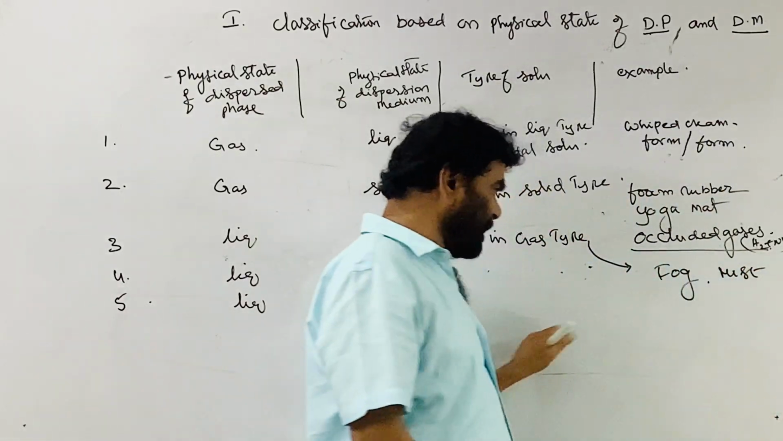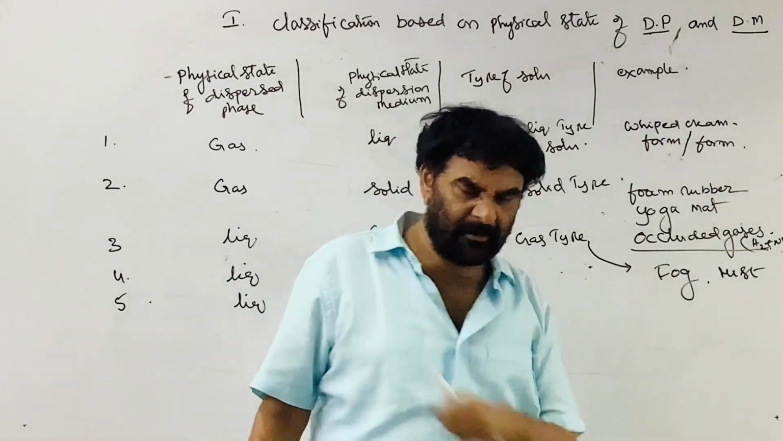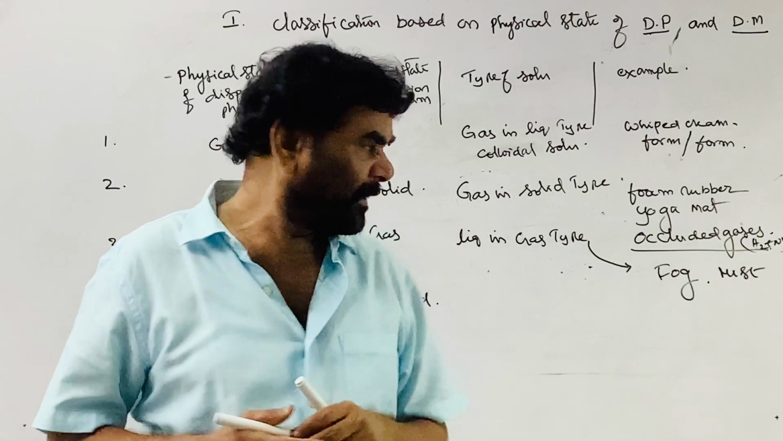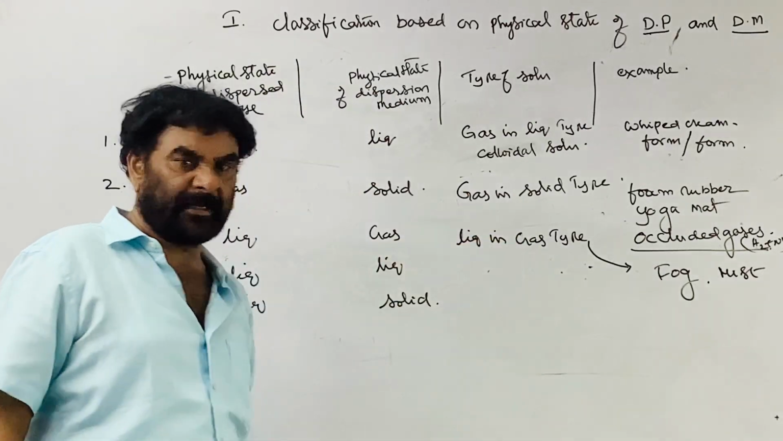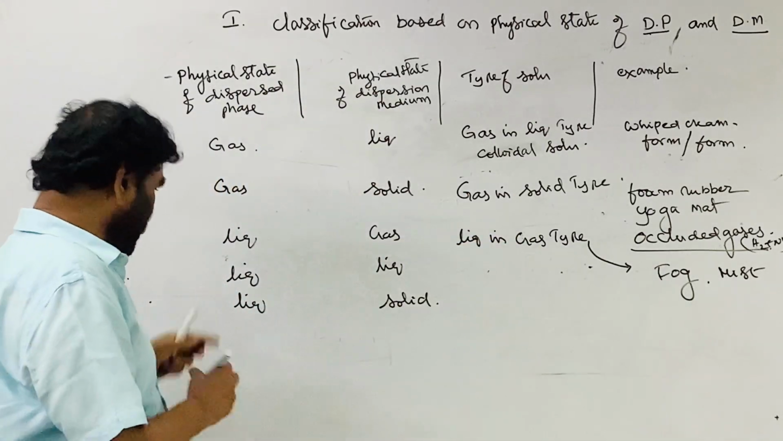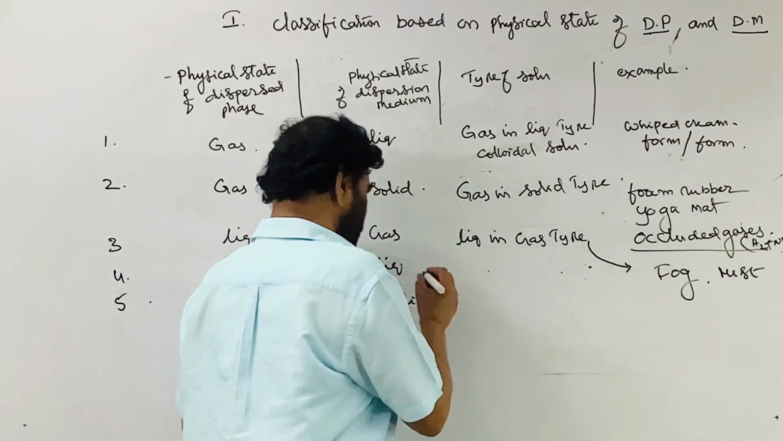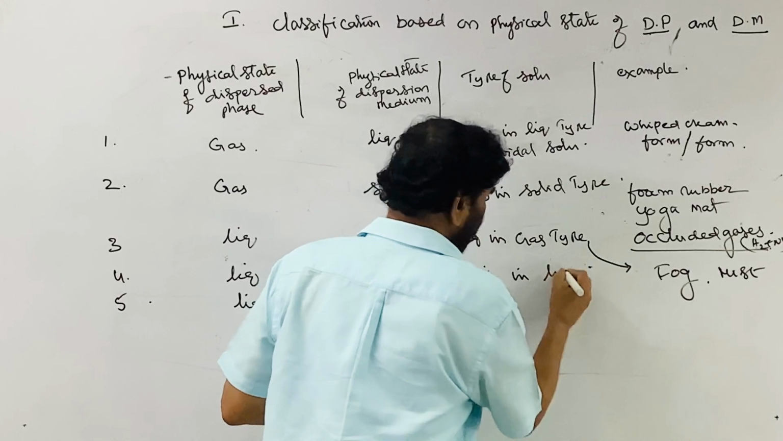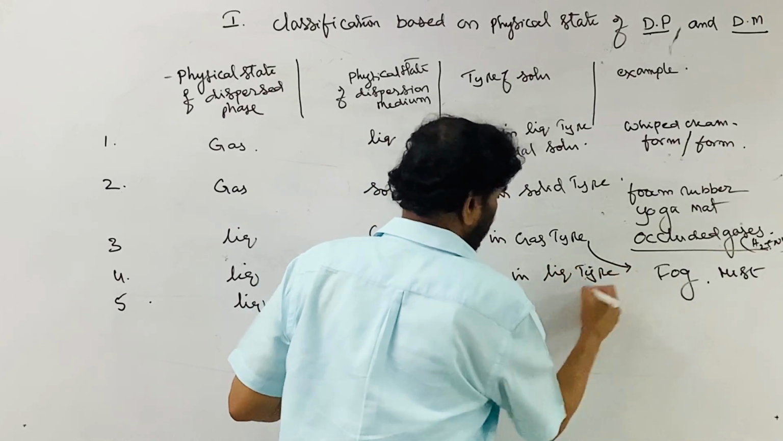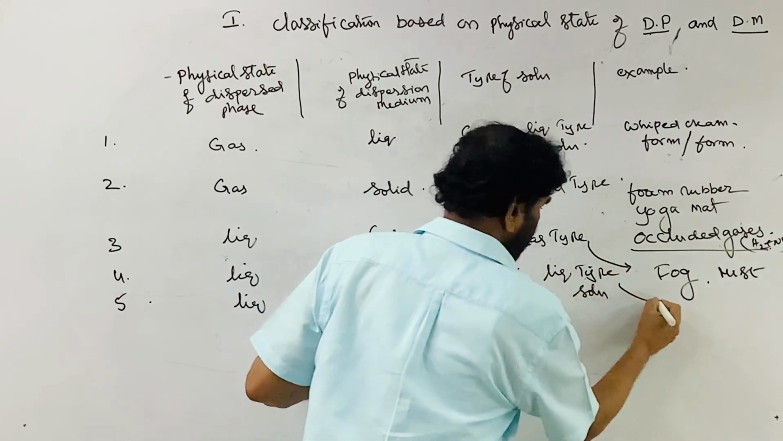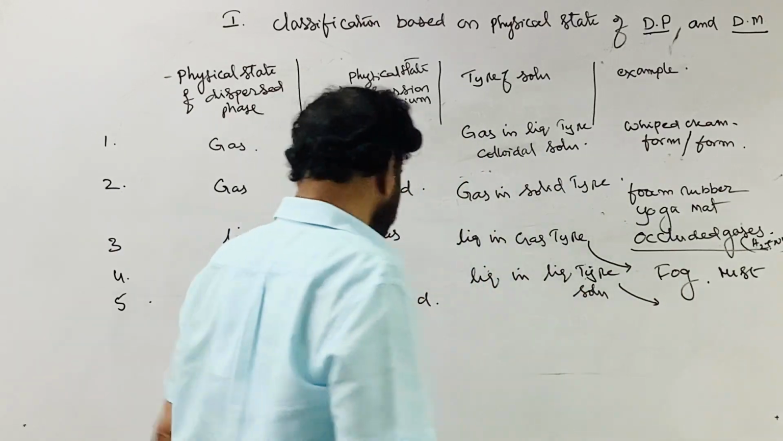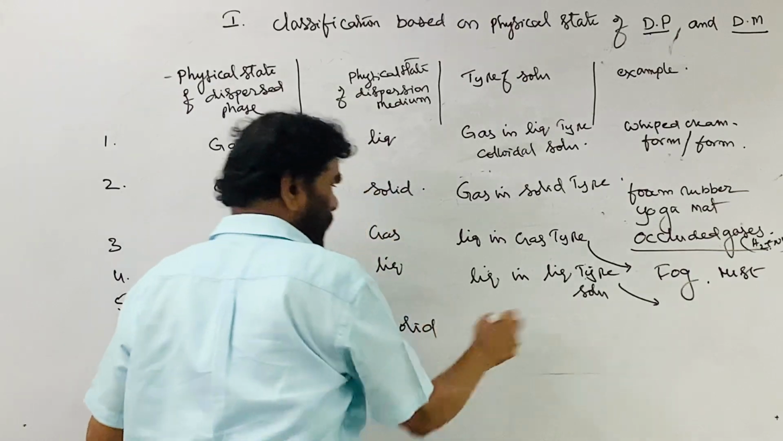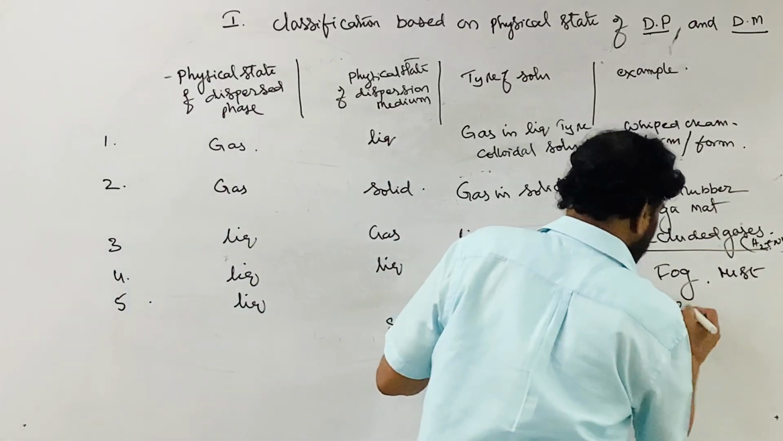These are small liquid droplets. Water droplets are dispersed in the air. That is, fog is a colloidal system. And liquid in liquid, there are many examples. This is called liquid in liquid type solution. This is for liquid in liquid, this is solid. Liquid in liquid type solution: emulsions.